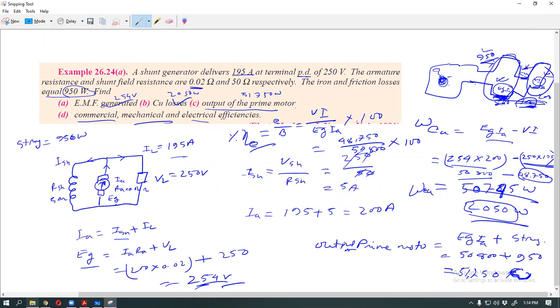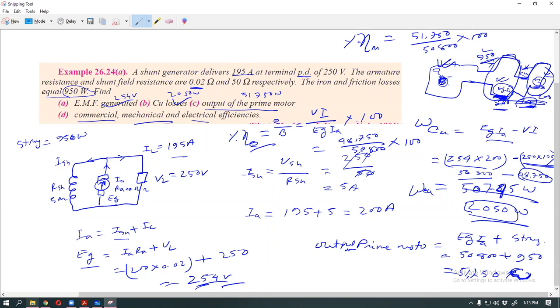Then mechanical efficiency. This value is 51,750, so mechanical efficiency is 50,800 by 51,750 into 100. This is the percentage.